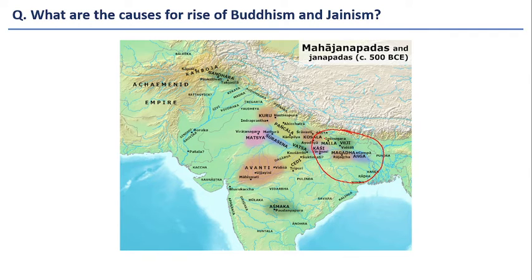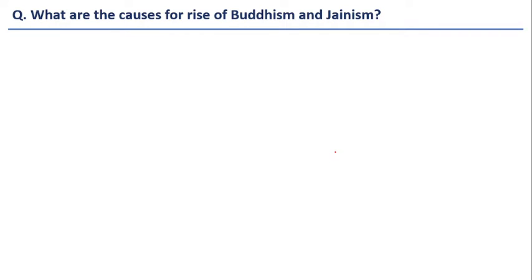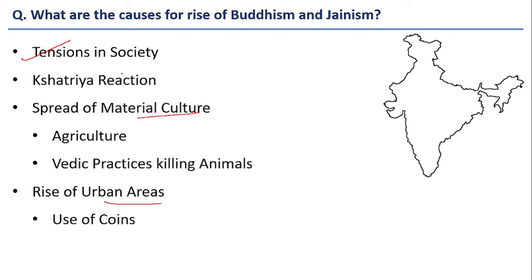First of all, you can see before 6th century BCE, the practices of Vedic culture is very strong in western part of Gangetic Plain, and it is about to spread to eastern part of Gangetic Plain as well. This spread of Vedic religious dominance into the eastern part of Gangetic Plain gave rise to new religions like Buddhism and Jainism. Let us understand one by one. First of all, this is the region where the tensions in society emerged during 6th century BCE.